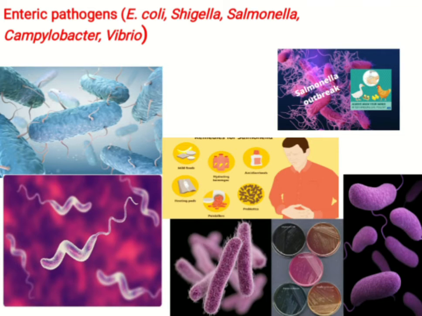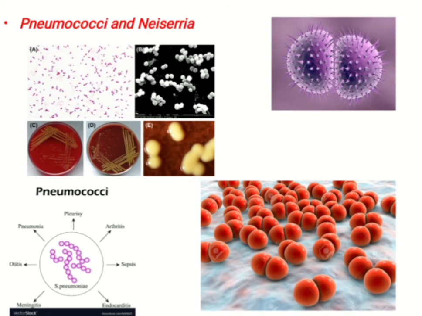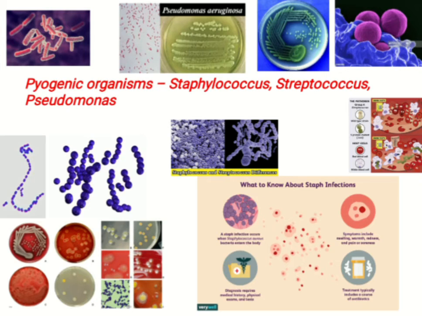So we are going to talk about enteric pathogens like E. coli, Shigella, Salmonella, Campylobacter and Vibrio. So we'll have an overview of all these enteric pathogens. Then we'll have a look at the pneumococci and Neisseria. How they look, how we can grow them, how we can diagnose them, what diseases they cause. So everything related to pneumococci and Neisseria.